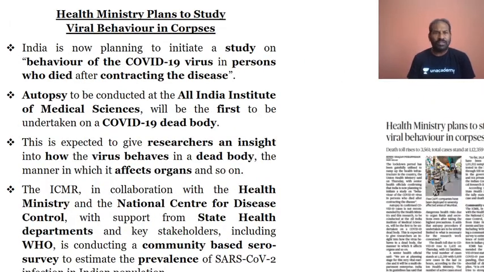And there is another news which talks about the health ministry planning to study viral behavior. So look at it, the health ministry is getting into another study. We have looked at CSIR plus CCMB. They have gone ahead with the twin models in regards to genome sequencing and cell culture to have a complete genome data profile, which will make sure that the scientists get into the mode of finding potential drugs, antibodies and vaccines.